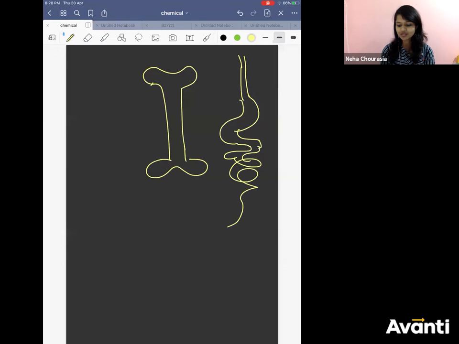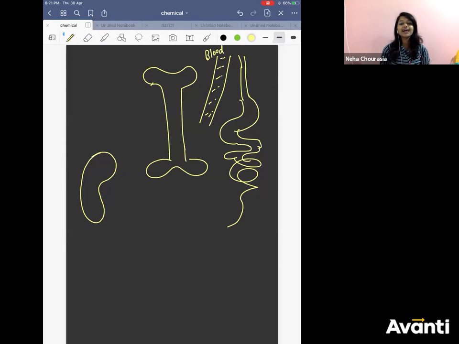Intestine and all these things. Two things are there here. Let me make the kidney also here, because the kidney also helps in absorbing calcium. Bones. And then let's say you have blood here, blood vessels.